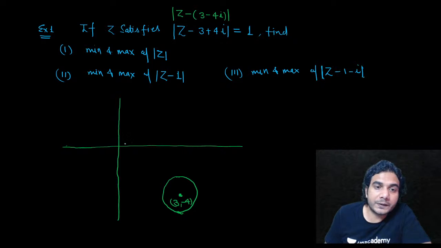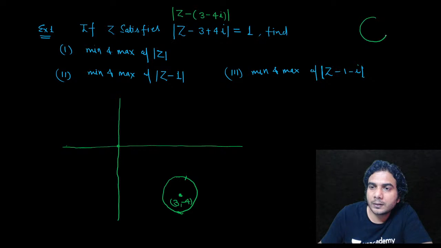Then we need to find first of all mod of z. So maximum and minimum means you need to find the minimum and maximum distance of the circle from the origin. Whenever you need to find the distance of a circle from any point which is outside the circle, join this point to the center of the circle. Then this distance is minimum.